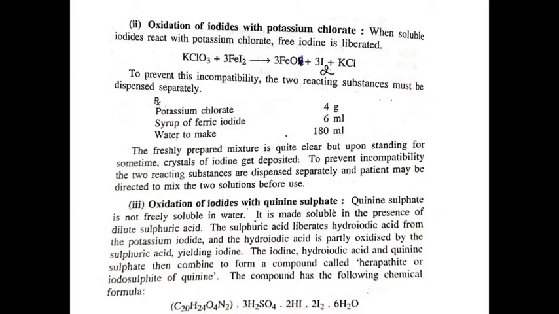Then the iodine, hydroiodic acid, and quinine sulfate combine to form a compound which is called herapathite, or iodosulfate of quinine.